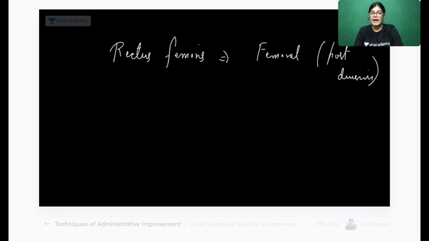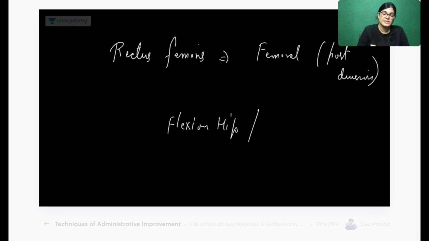Everyone extend your knee and you can feel the tightness in the anterior aspect of the muscle group, that is quadriceps femoris. So it is causing flexion of hip and extension of knee joint.